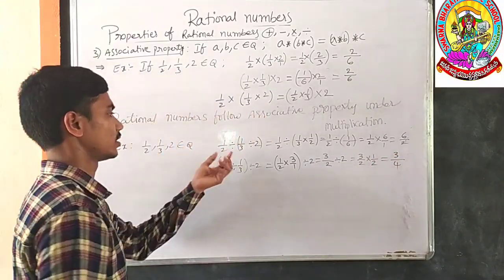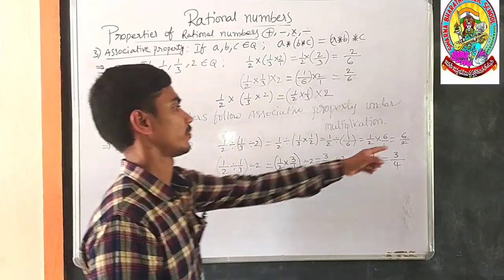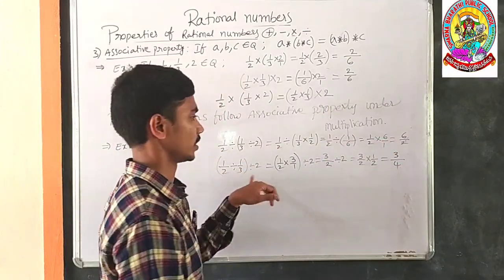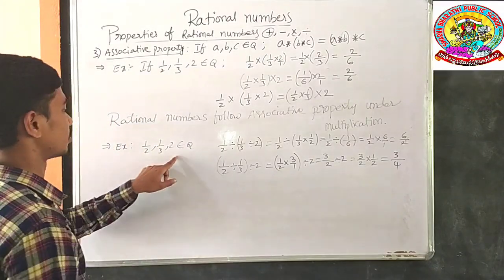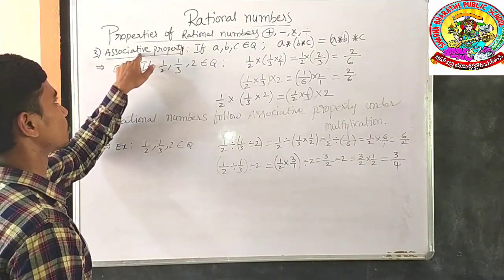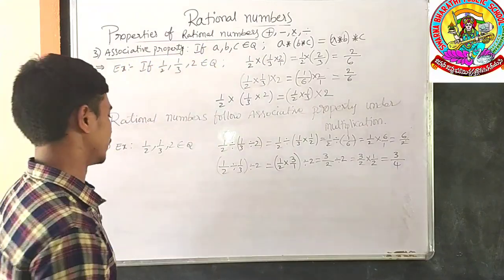You can easily understand both give different values: for this 6/2, for this 3/4. What can we say? Rational numbers do not follow the associative property under division.